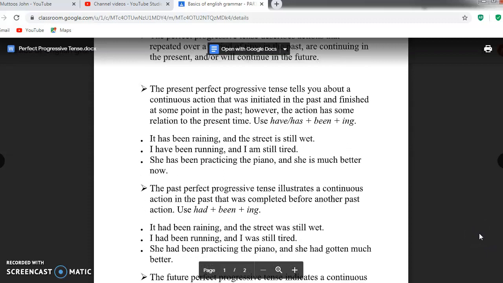The present perfect progressive tense tells you about a continuous action that was initiated in the past and finished at some point in the past. For example, it has been raining and the street is still wet.